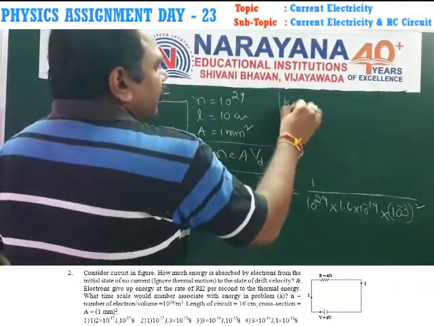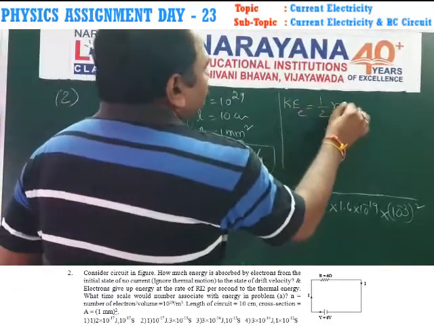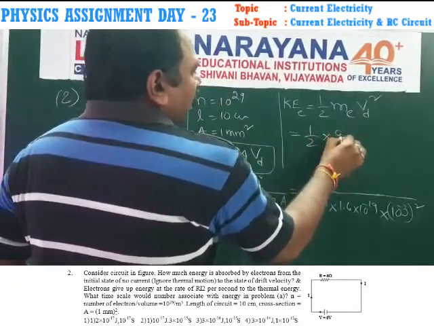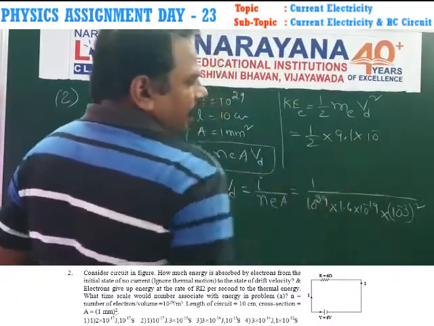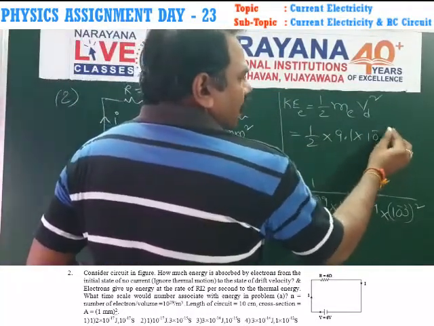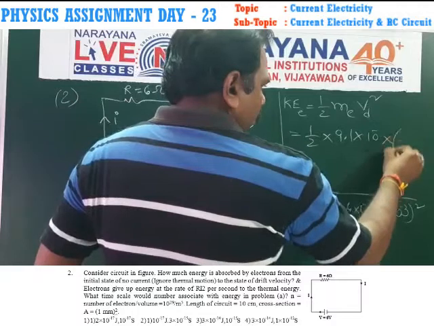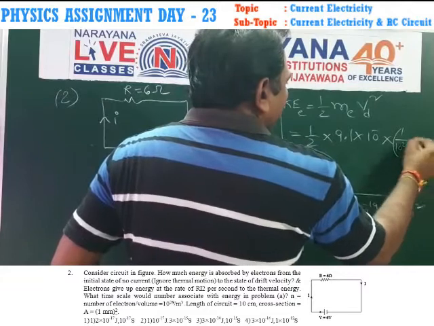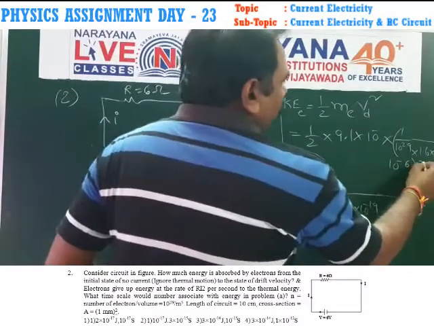Then after calculating, the kinetic energy of the free electron is equal to half into mass of electron into drift velocity whole square. Therefore, half into mass of electron 9.1 into 10 power minus 31, into the drift velocity, which is replaced with 1 by 10 power 29 into 1.6 into 10 power minus 19 into 10 power minus 6, whole square.